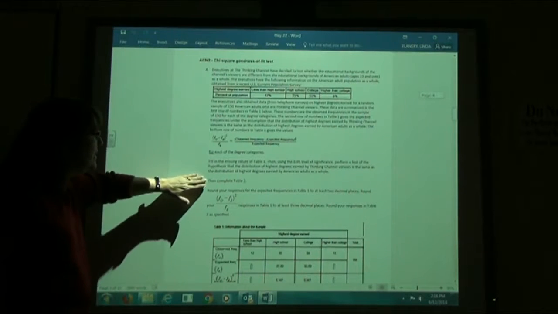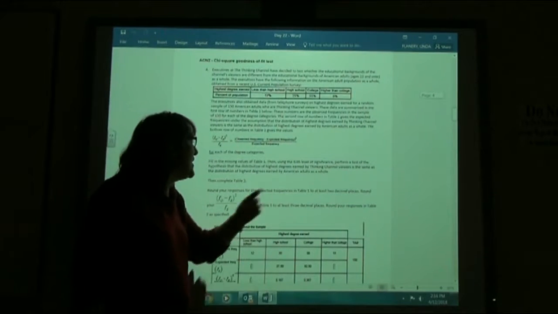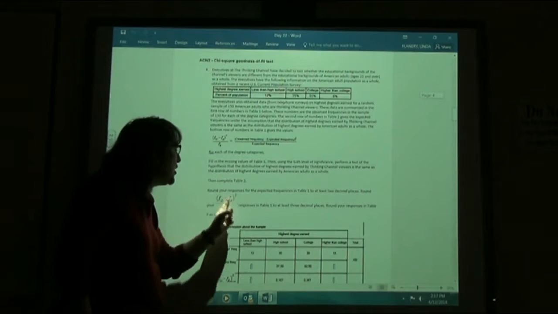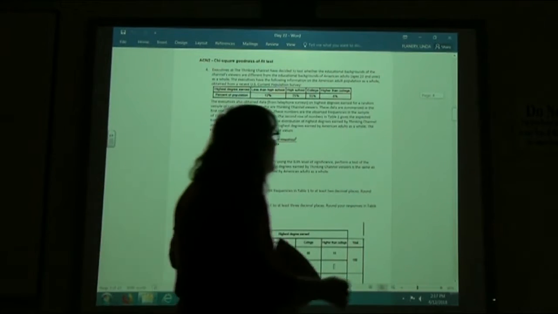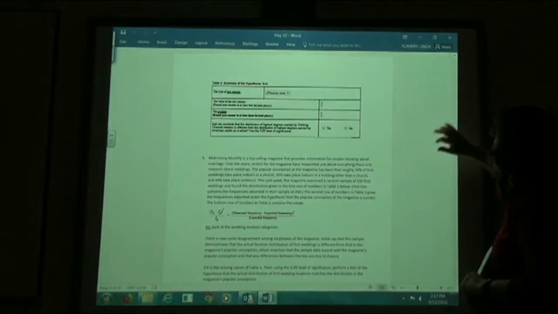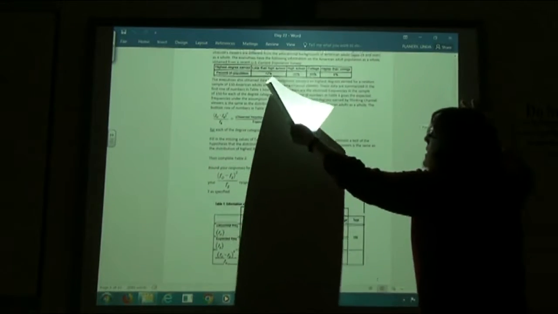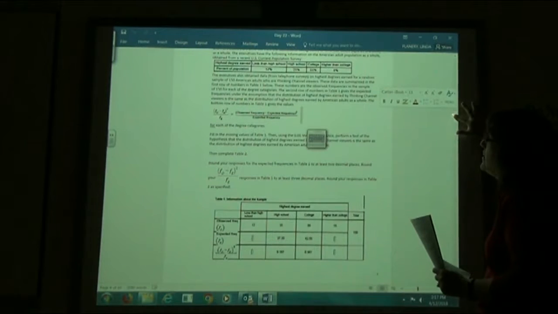Complete Table 2, which happens to be on the next page because all of this wouldn't fit on one page. Round your responses for the frequencies, expected frequencies in Table 1 to at least 2 decimal places. Round your responses for this calculation here in Table 1 to 3 decimal places. Round the responses in Table 2 as specified. So I'm going to move this up a little bit because we really don't need the word problem to fill in the table, except we need to know these values here. So I'm going to rewrite those values down here once I move this.